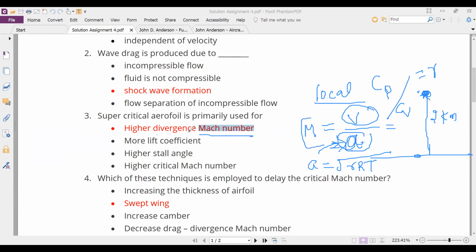Now, what is divergence Mach number? And we are talking in the context of airfoils. So we are definitely talking about the flow over airfoils. And in that situation, we are talking about divergence Mach number. Right? Yes, sir. So I'll show you one graph and then you'll probably understand what we mean.